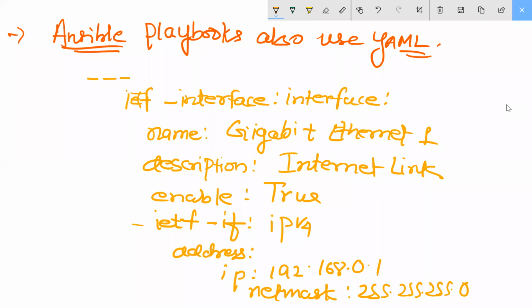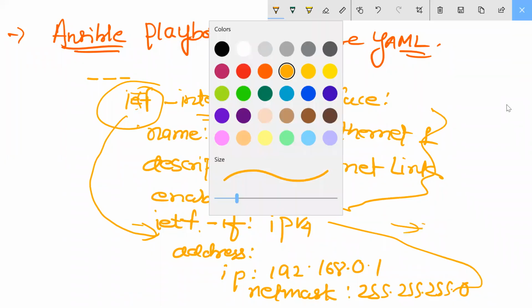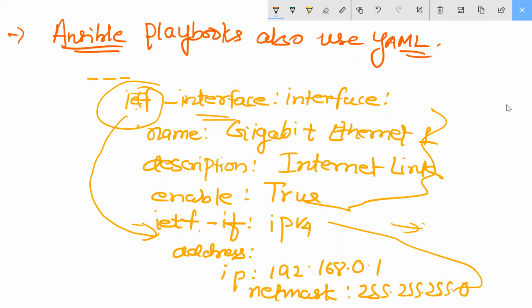In this ipv4, ietf-ip, these are the calling commands here for the interface I'm using. After enable, same thing here. This one I'm calling here. Same thing: inside interface, I will do this one up. Then inside this one, I'm using this one. Understood my point? Inside this one, this is first and this is your second.